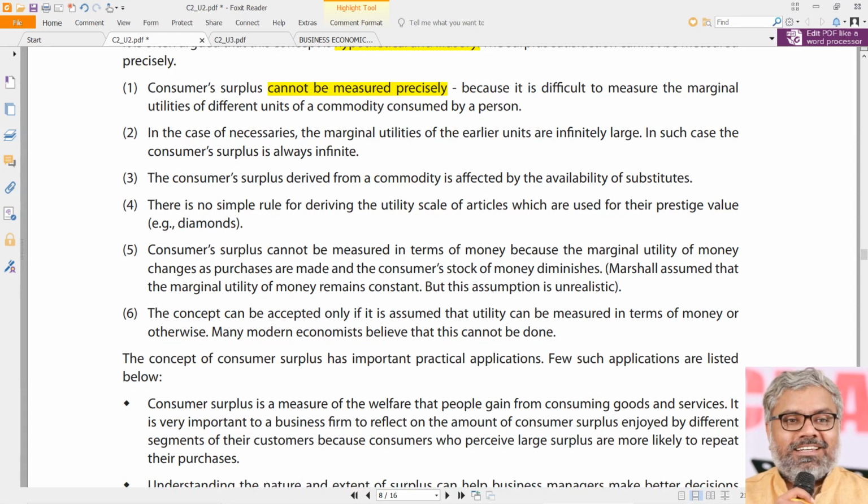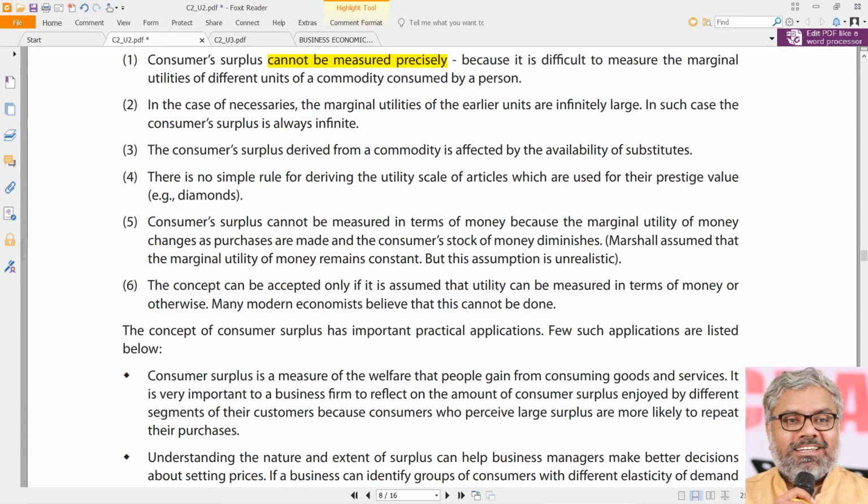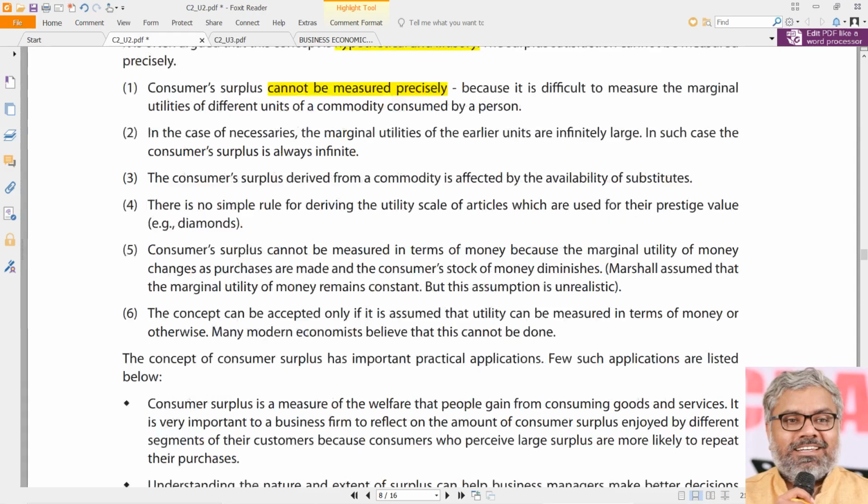We cannot say consumer surplus theory itself is a flop, or the theory of diminishing marginal utility is a flop, or the theory of demand is a flop, because these are not possible to be practically checked in the real world. No, that would be wrong. While learning, we should keep a very clear distinction between theory and application. Theory is theory. Application is altogether a different story. We cannot use every theory in real life implications, and that is the limitation of the theories.